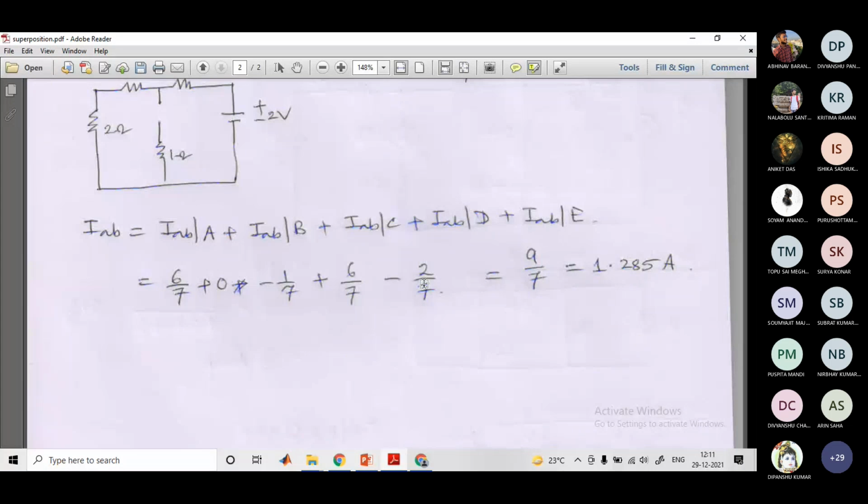What we are doing, we are taking each source at a time and calculating their contribution, and then finally we add them up algebraically, by taking care of the polarity if it is a voltage drop, or taking care of the direction of the current if it is a current through it. Okay, so this is how we solve the superposition theorem. So this is the concept of the superposition theorem.